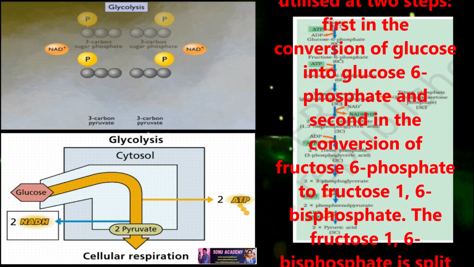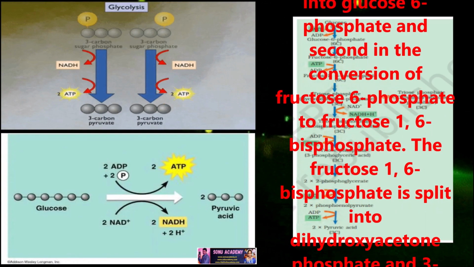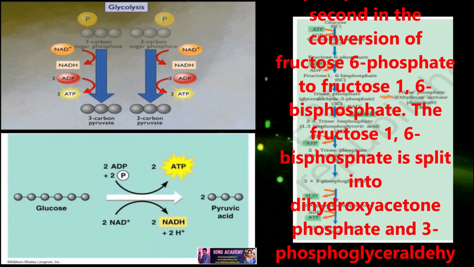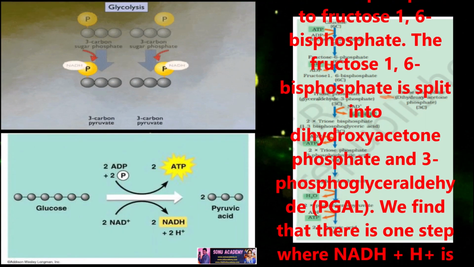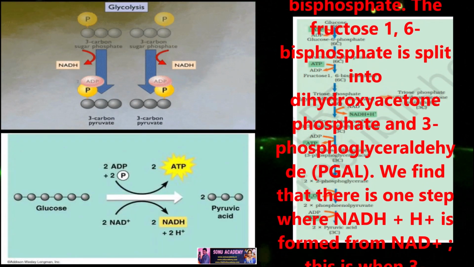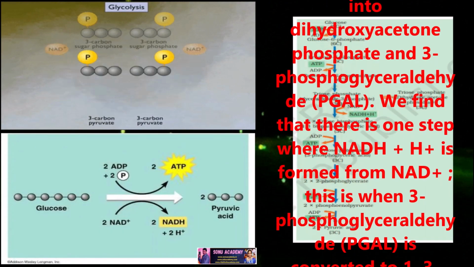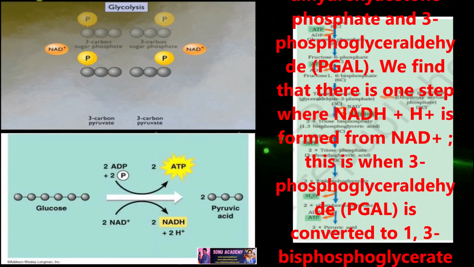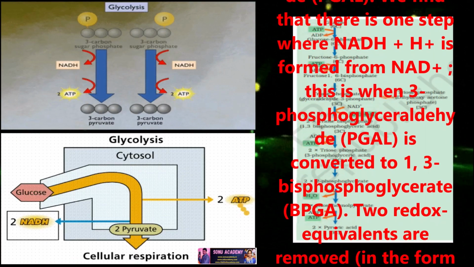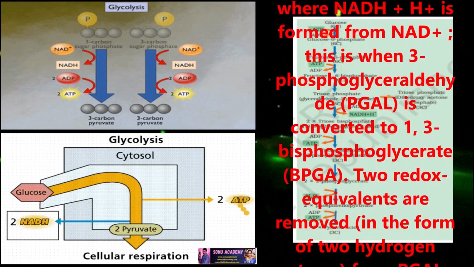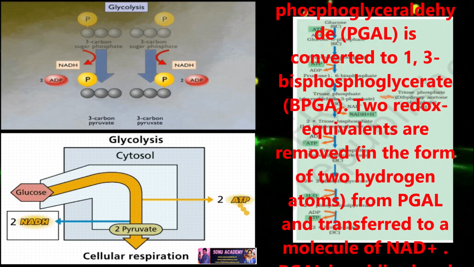First in the conversion of glucose into glucose 6-phosphate and second in the conversion of fructose 6-phosphate to fructose 1,6-bisphosphate. The fructose 1,6-bisphosphate is split into dihydroxyacetone phosphate and 3-phosphoglyceraldehyde, PGAL.